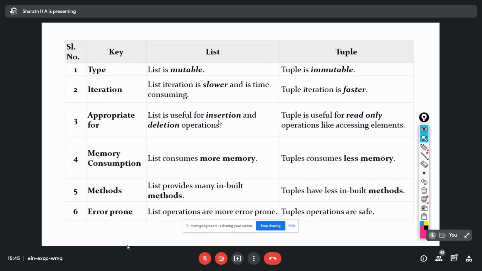Next is error proneness. List operations are more error prone, which means there is a possibility of errors with a list. Why? Because we allowed the user to change the values, so there might be chances of errors occurring. Whereas in tuples, we don't come across those circumstances, because it doesn't allow the user to change the values.